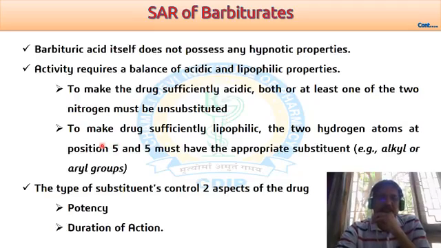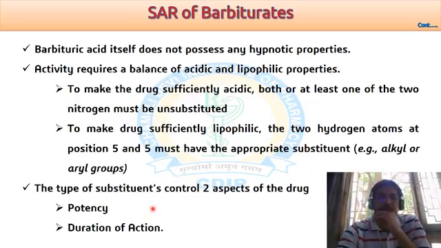Then the other thing, how can we achieve the lipophilic character? We go for replacement of these two hydrogens by means of a lipophilic group. It may be alkyl or aryl type systems. So when we go for such changes, what can we achieve?